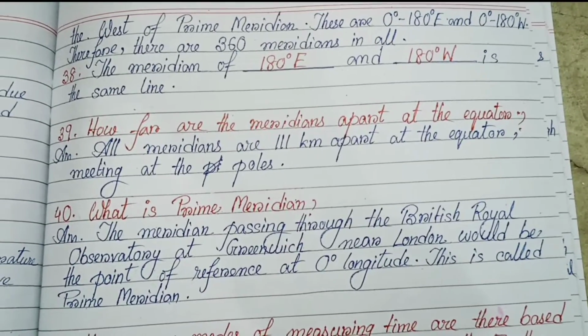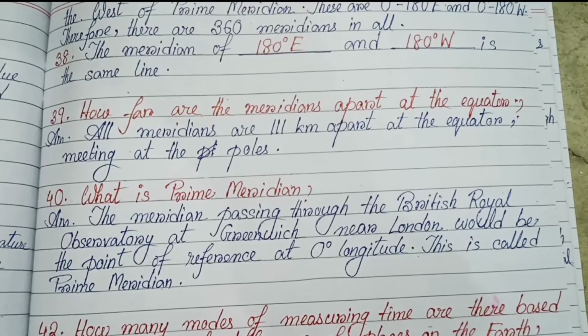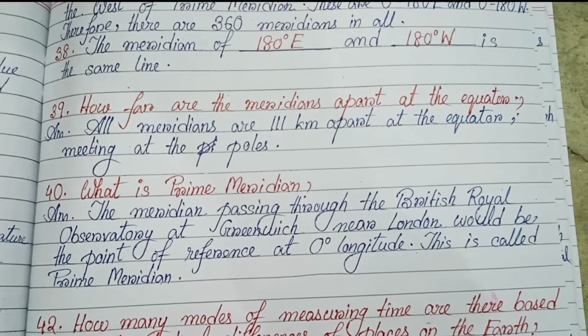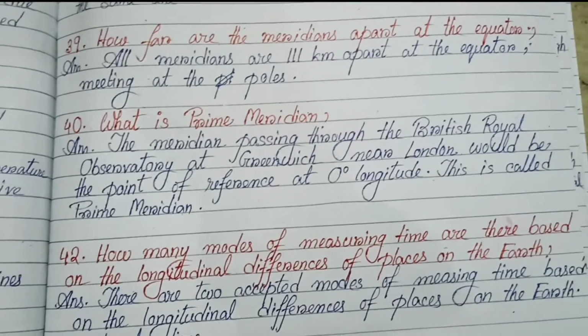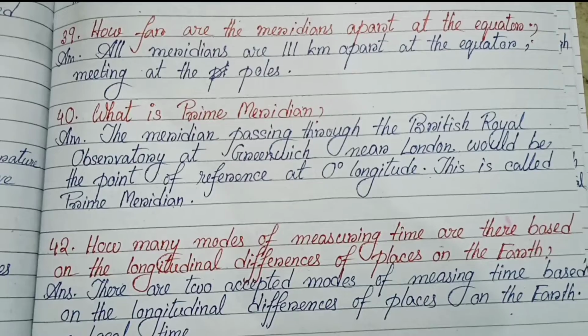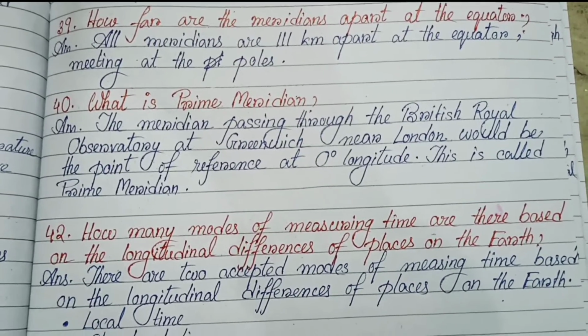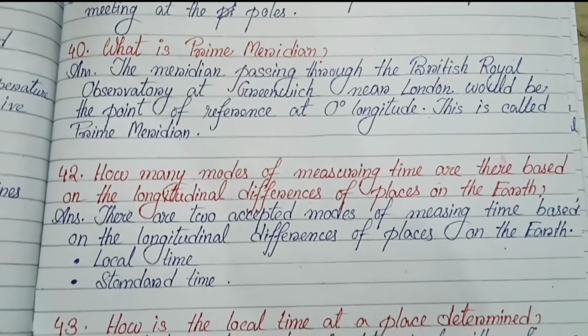39. How far are the meridians apart at the equator? All meridians are 111 km apart at the equator, meeting at the poles. Number 40. What is the prime meridian? The meridian passing through the British Royal Observatory at Greenwich near London would be the point of reference at 0 degree longitude. This is called the prime meridian.